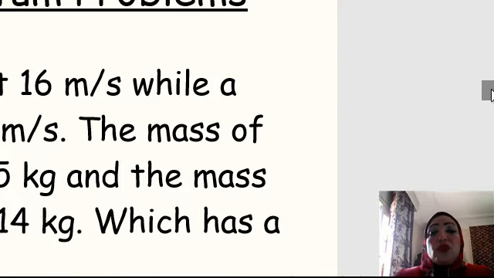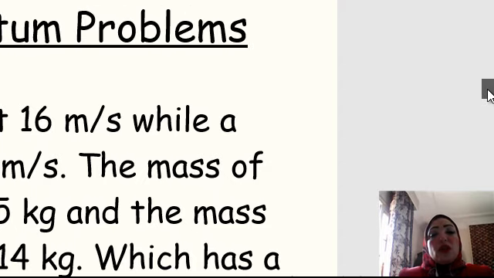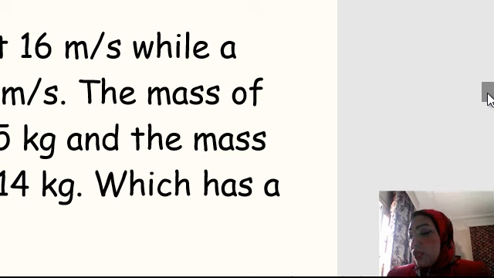I want you to solve this, please. A golf ball travels at 6 meters per second, while a baseball moves at 7 meters per second. The mass of the golf ball is 0.045 kg, and the mass of the baseball is 0.14 kg. Which has a greater momentum? Please solve it. I will solve it with you, so we'll take 2 or 3 minutes to solve.